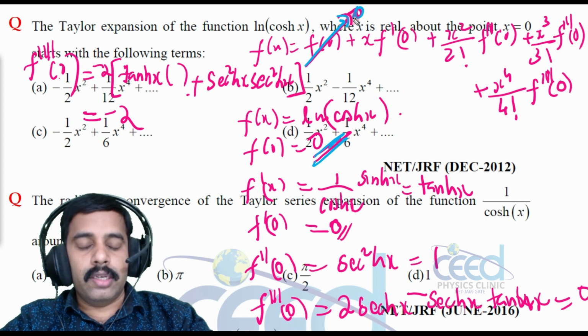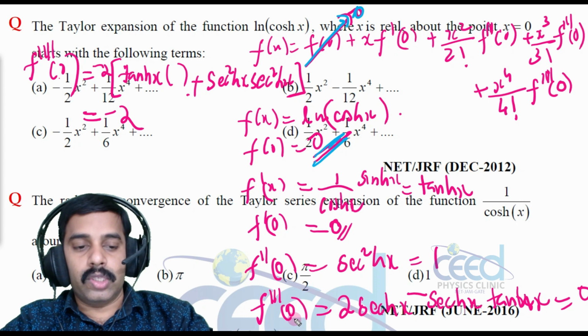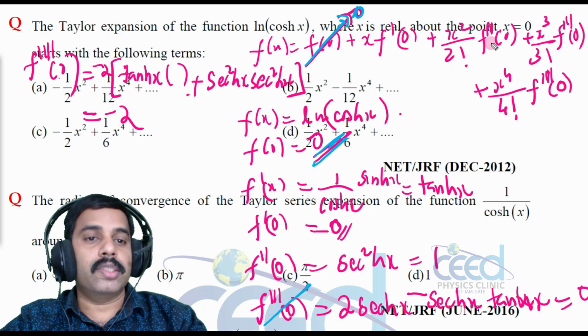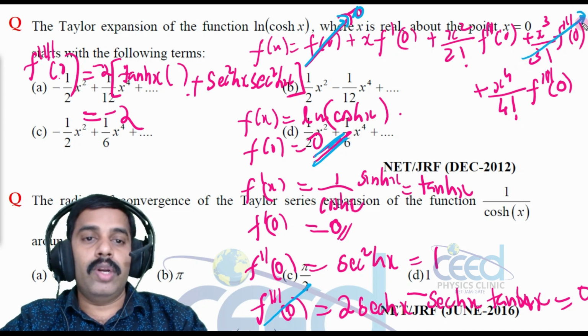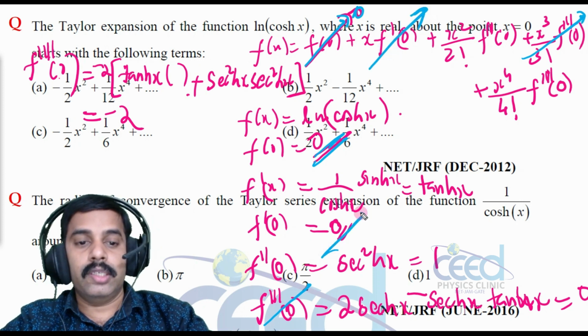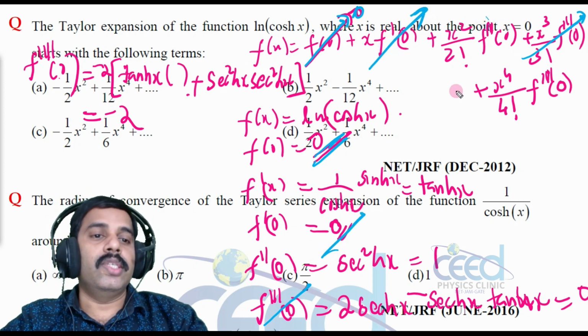And here the triple dash term, that is also 0, right? So this term is 0, that means this triple dash term is 0, right? The only term existing is f dash 0, this also 0, right? So the only term existing is these two, right?